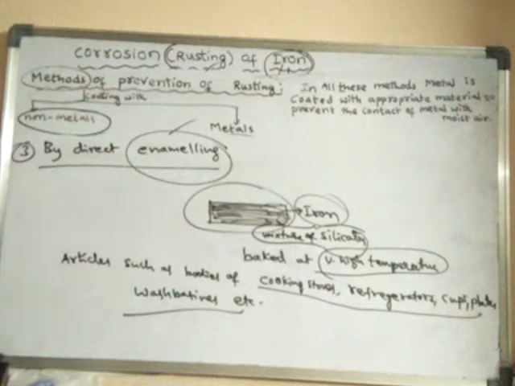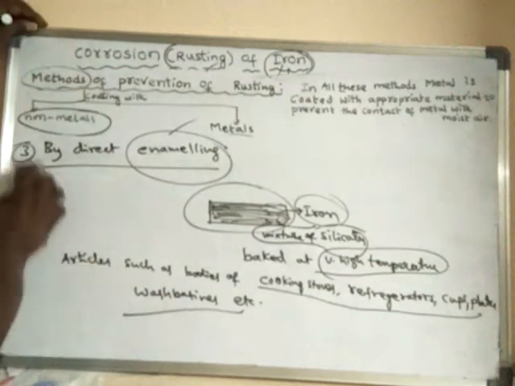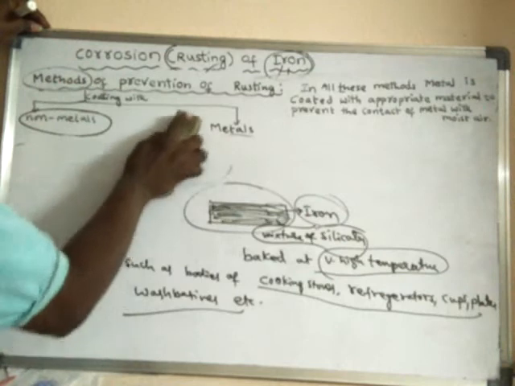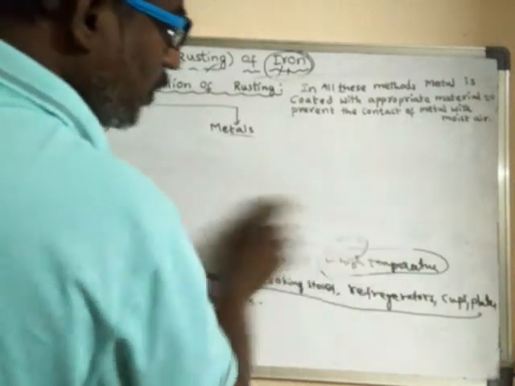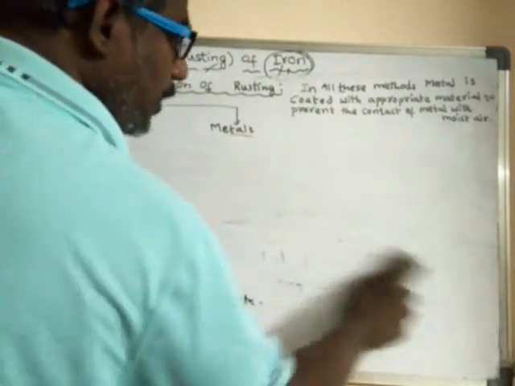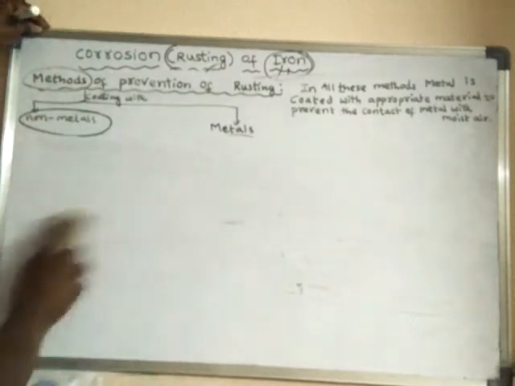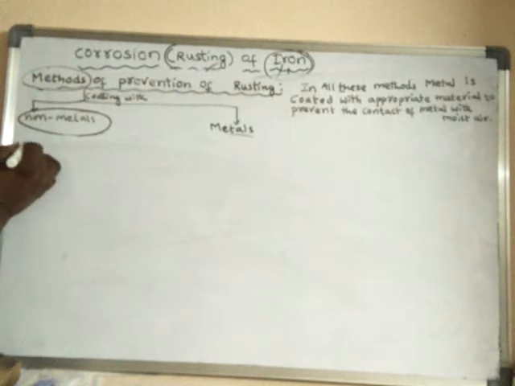Next, another method is by oiling or greasing. So these are all non-metal coatings. The fourth method is by oiling or greasing.